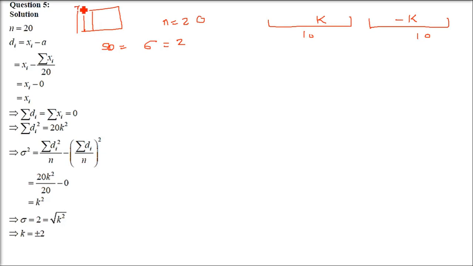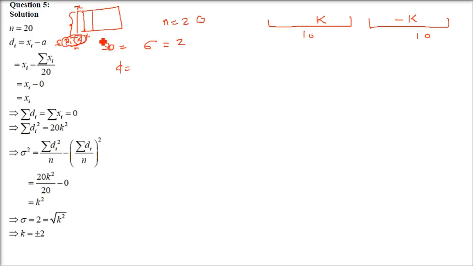So we have to make the table. So this was x, and in between we were finding the d, and d was nothing but subtracting the mean from all the variables. This is what we have been doing, and this d is x minus a. X is all the values, and we remove the mean.